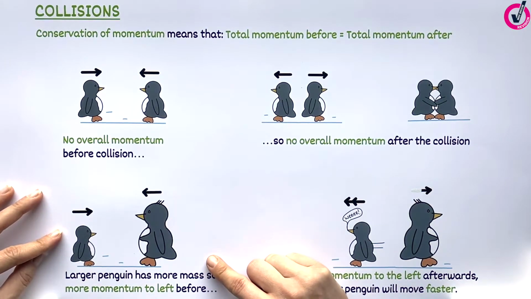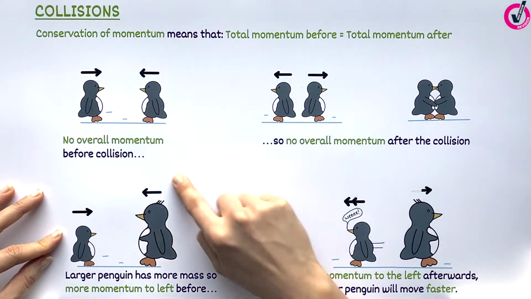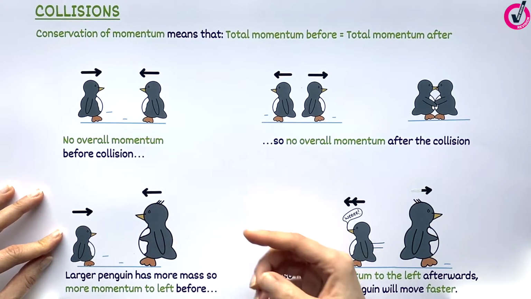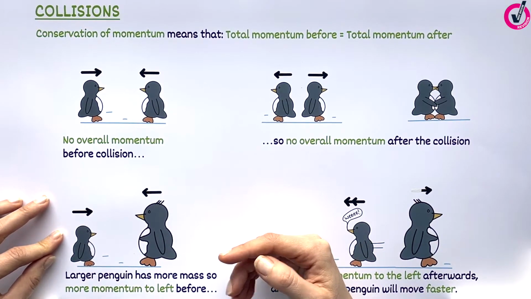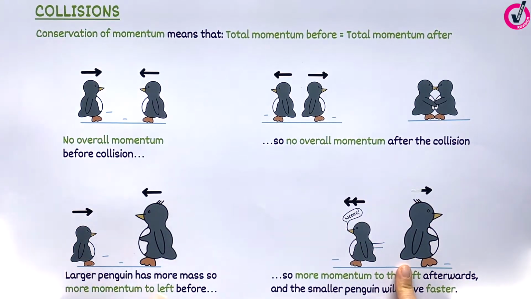If one penguin is bigger than the other, it will have more momentum. So we have overall momentum to the left before the collision. To conserve momentum, then we must also have some overall momentum to the left after the collision. This means the smaller penguin will bounce away faster, and the bigger penguin will move away slower.